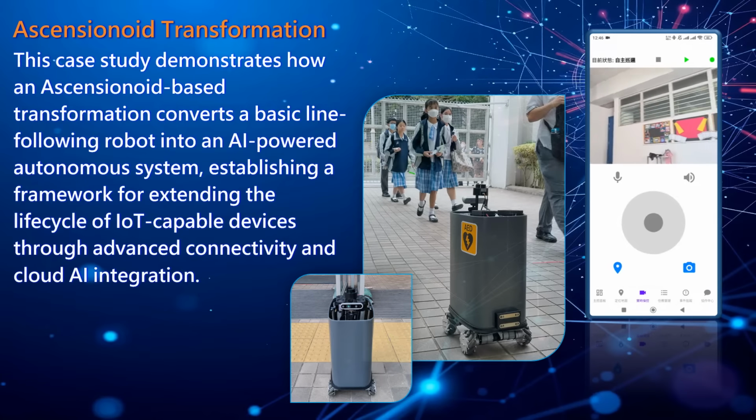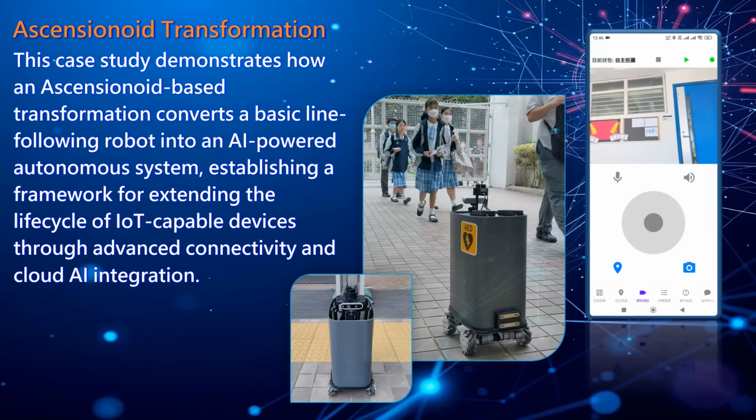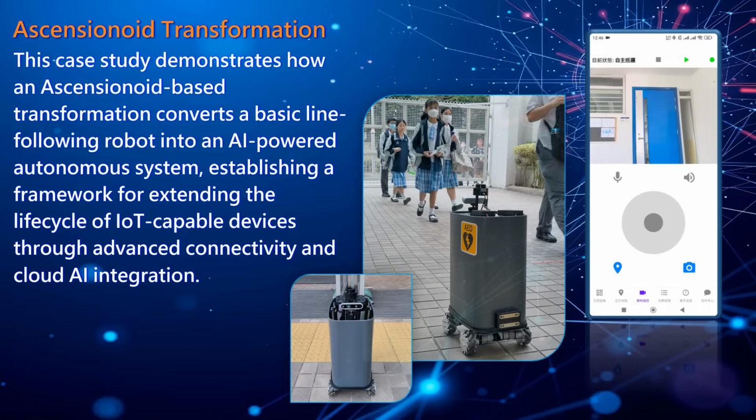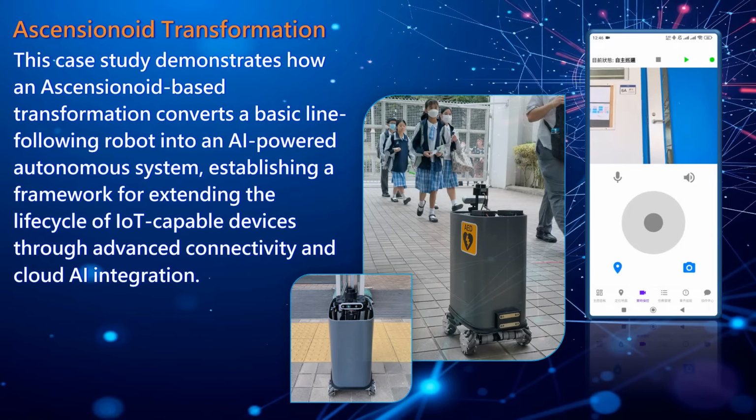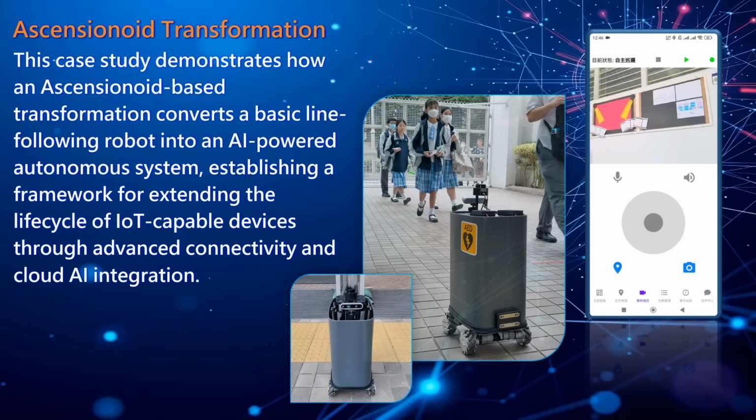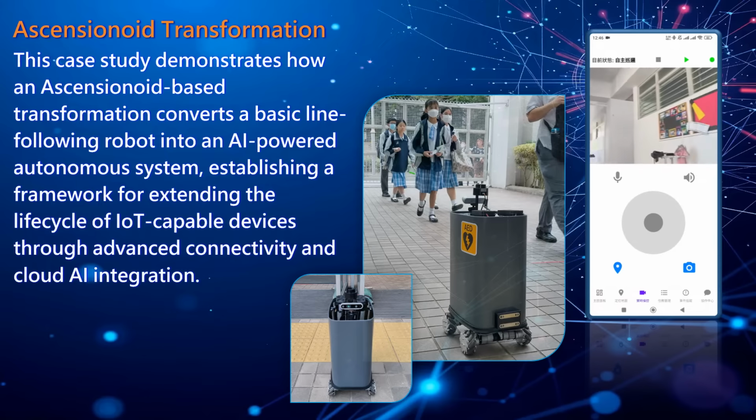The Ascensionoid framework demonstrates how legacy devices can transcend their original limitations. By transforming a basic line-following robot, we've established a scalable approach that empowers existing IoT devices with advanced AI capabilities. This implementation shows how cloud integration and connectivity can revitalize existing hardware into smarter, sustainable solutions.